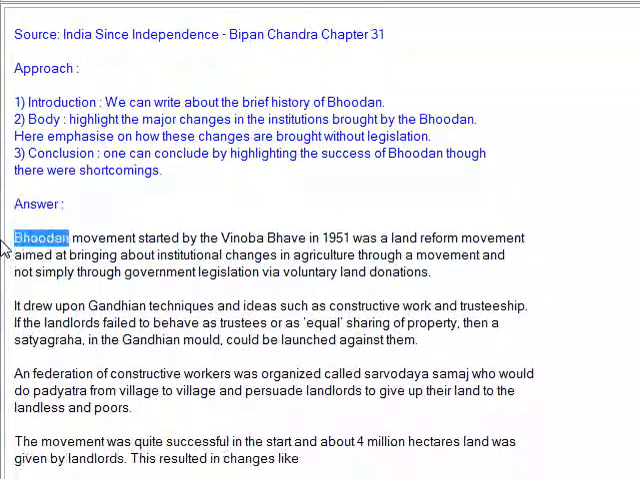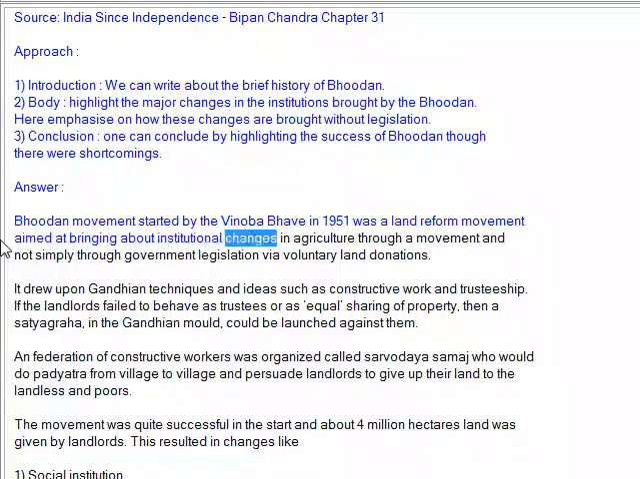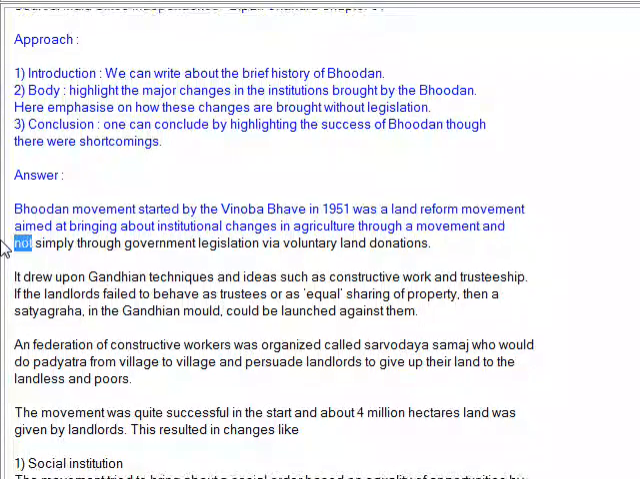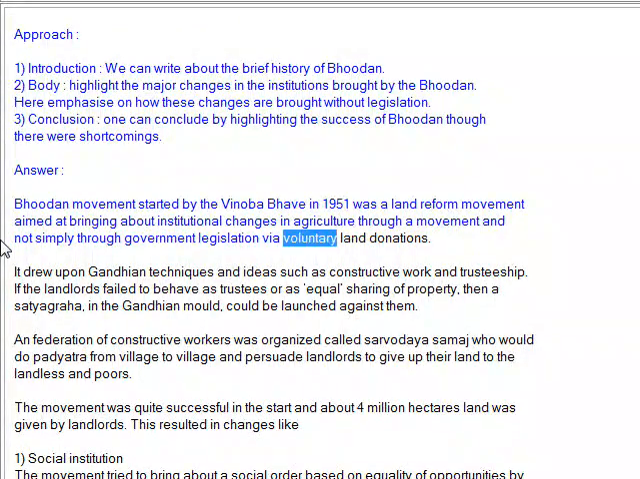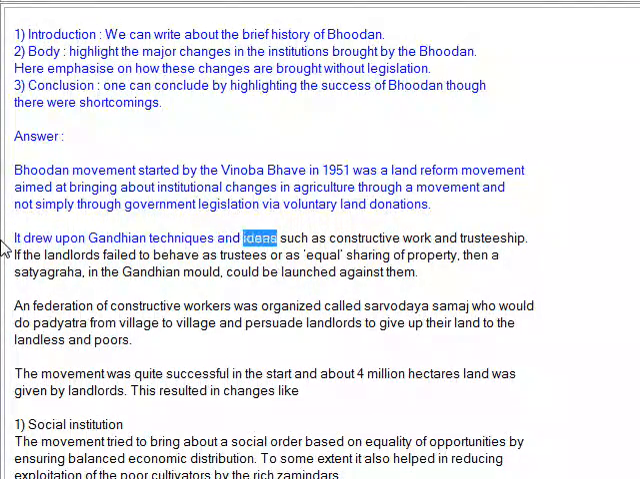Answer. The Bhoodan movement, started by Vinoba Bhave in 1951, was a land reform movement aimed at bringing about institutional changes in agriculture through a movement and not simply through government legislation, via voluntary land donations. It drew upon Gandhian techniques and ideas such as constructive work and trusteeship.